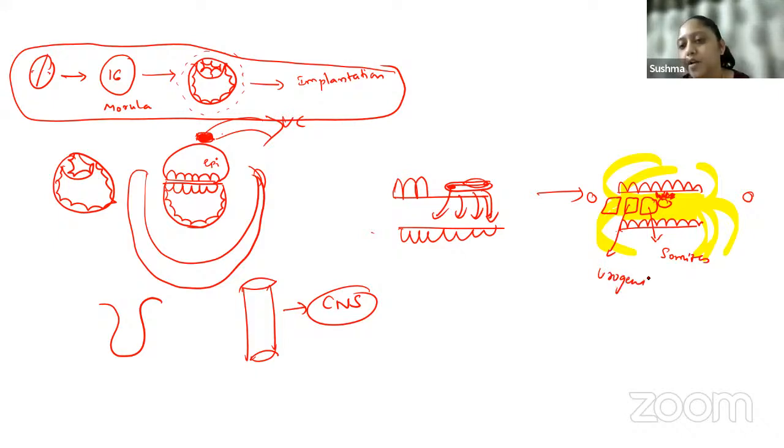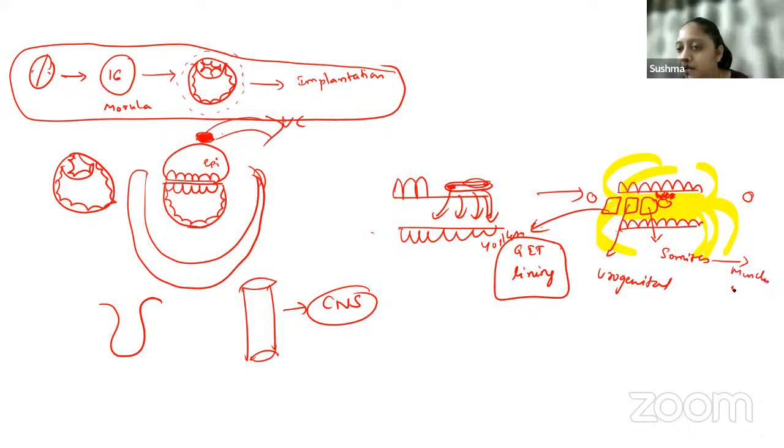Urogenital system. Very good. And from the lateral plate mesoderm, we had so many different things. What are those? From the lateral plate mesoderm, along with endoderm and the yolk sac, it formed the GIT lining. Somites formed the muscles of the back, basically the axial skeleton. Lateral plate mesoderm formed the appendicular skeleton.